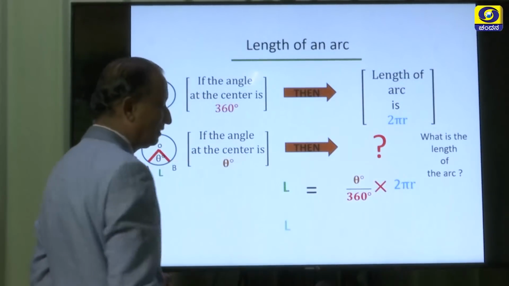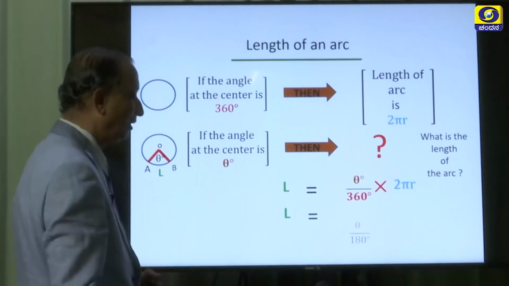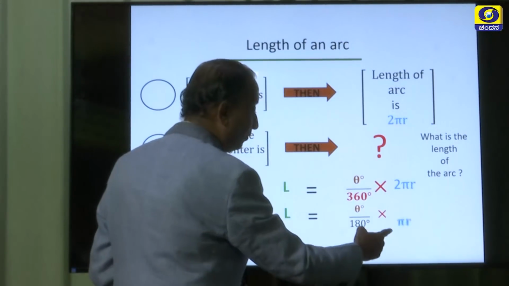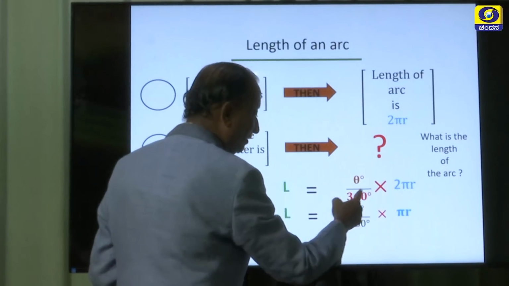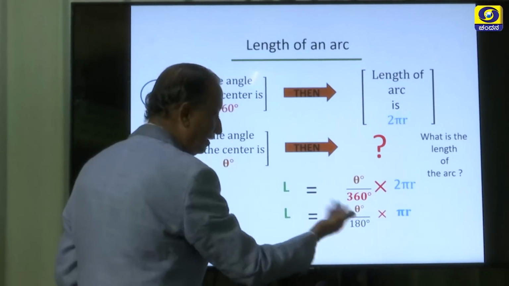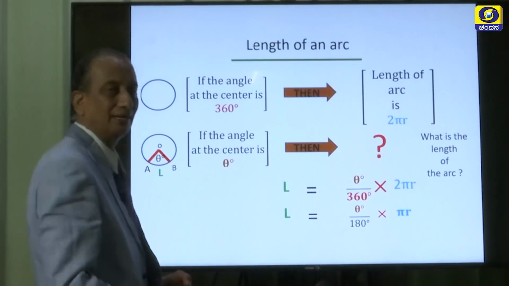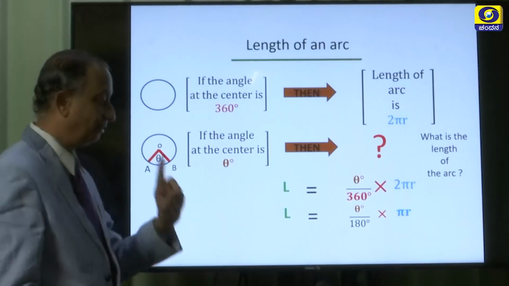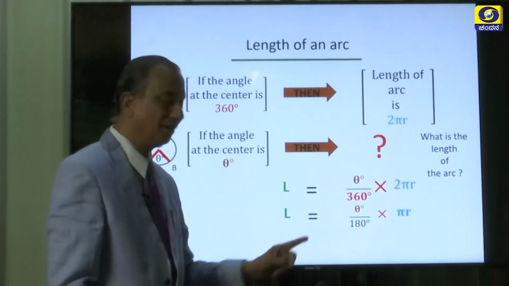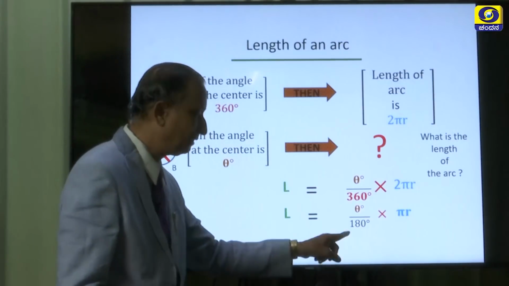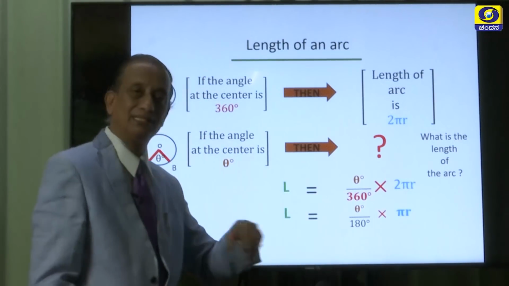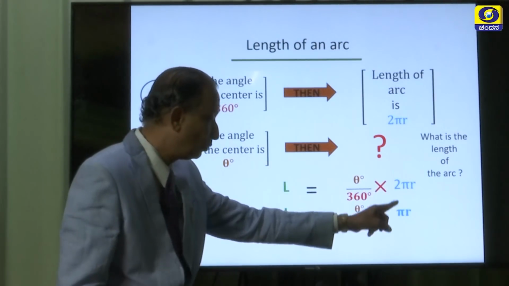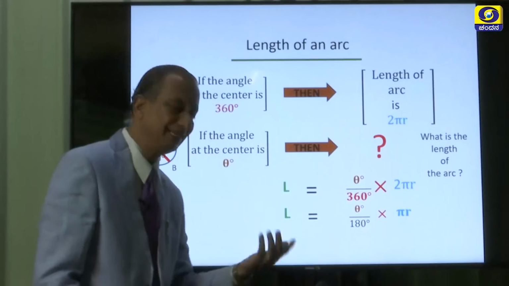Simplify: 2 and 360 cancel, so we get theta by 180 degrees times pi r. Here we do not have 2 pi r, children; 2 and 360 have been cancelled, so 180 is there, and just pi r. So, this is the formula to find the length of the arc. Please remember it is theta by 180, not 360, because we have simplified 2 and 360, and there is no 2 here.